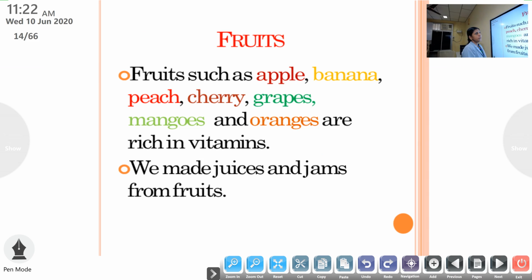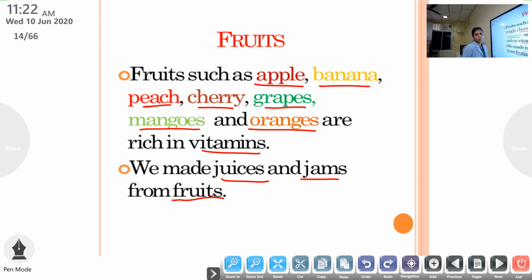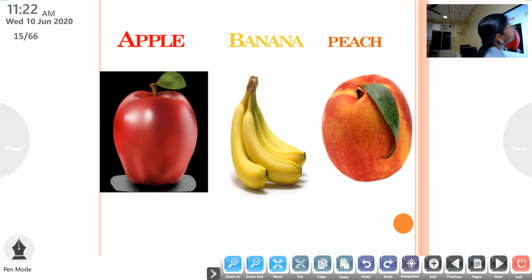Then fruits. You know the names of many fruits. Fruits like apple, banana, peach, cherry, grapes, mangoes and oranges. They are rich in the nutrient called vitamins. So apple, banana, peach, cherry, grapes, mangoes and oranges contain the nutrient vitamins, and we can make juices and jams from fruits. Clear?